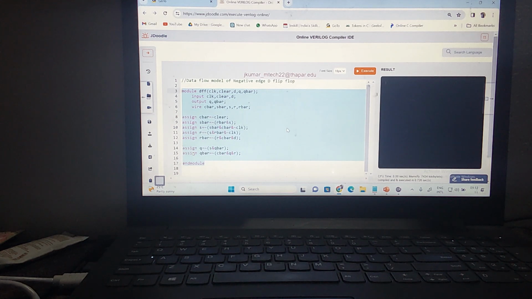So how does a negative edge flip-flop work? When no negative edge comes, D is equal to 0, Q is equal to 0. The Q remains the same until the next negative edge comes. Correct. Then that depends upon the clear. When clear is high, Q is always equal to 0. It will only work as a D flip-flop when clear is equal to what?